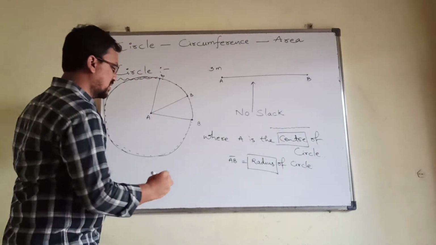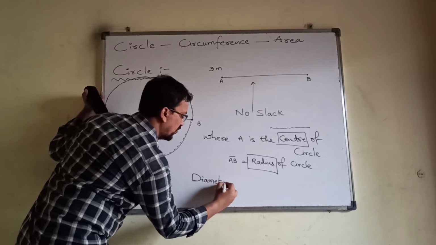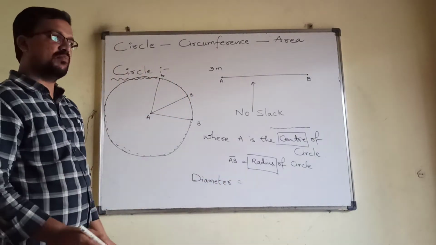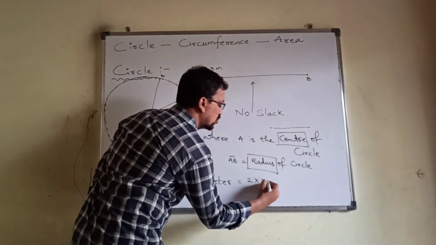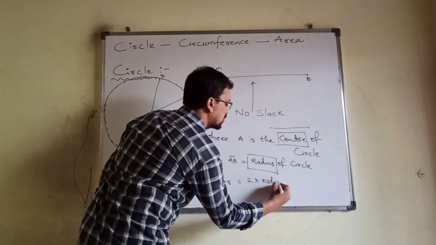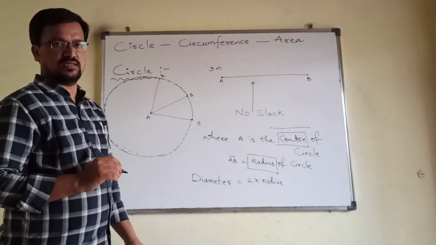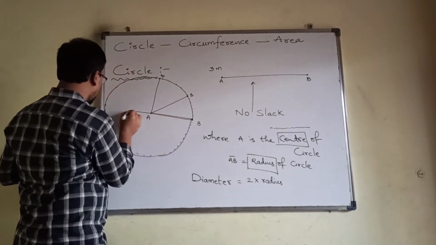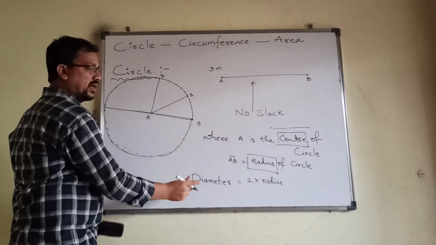One more point is there, which is diameter. Another word in the circle is diameter. What is meant by diameter? Simply, diameter is two times the radius. Double the radius. From here to here the distance, and from here to here the distance, this line will be called a diameter.